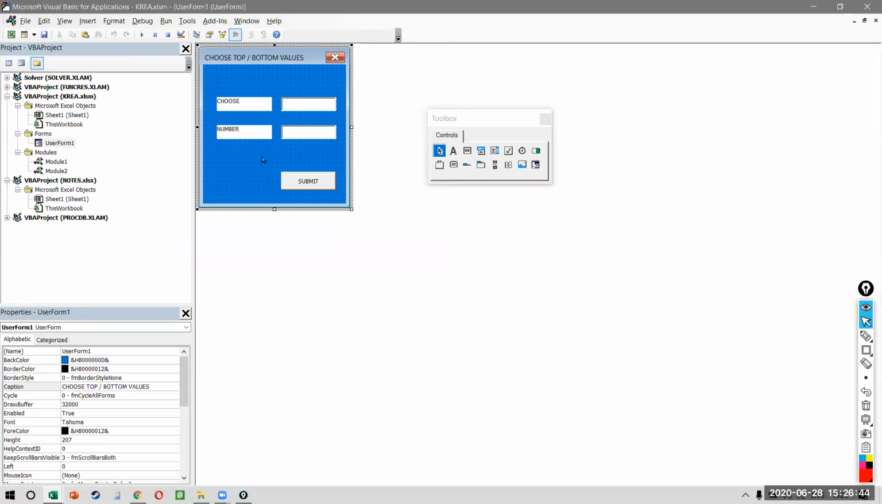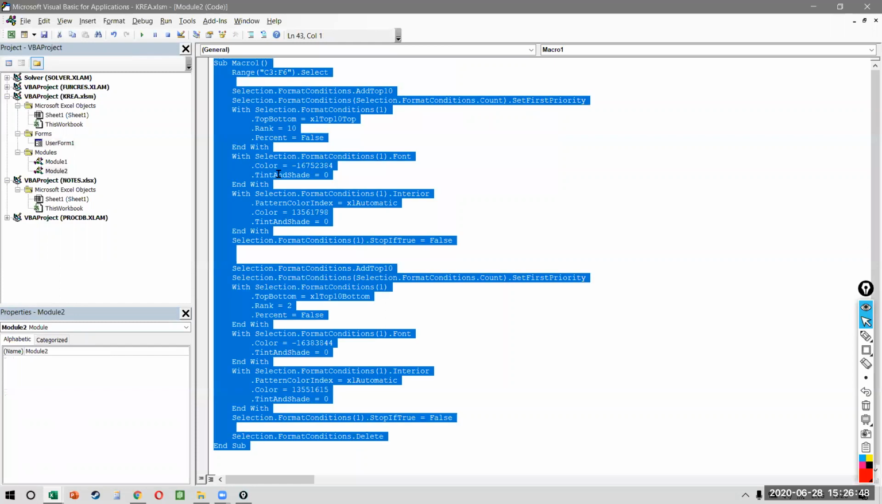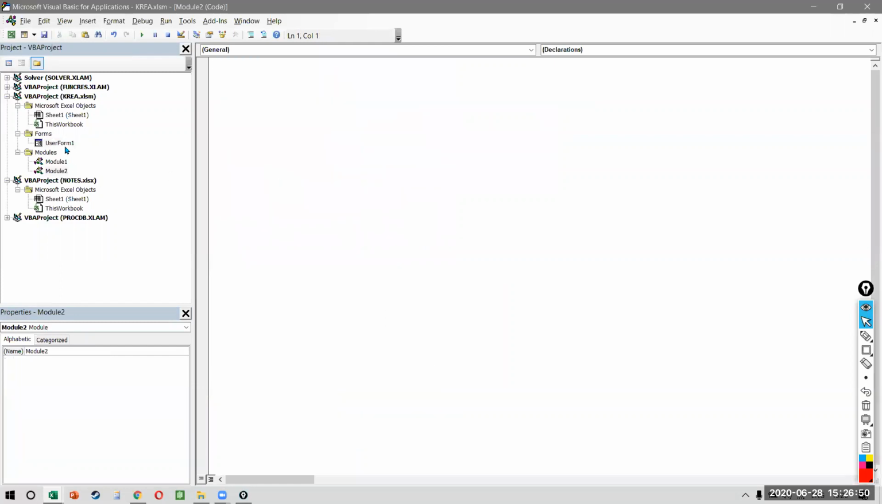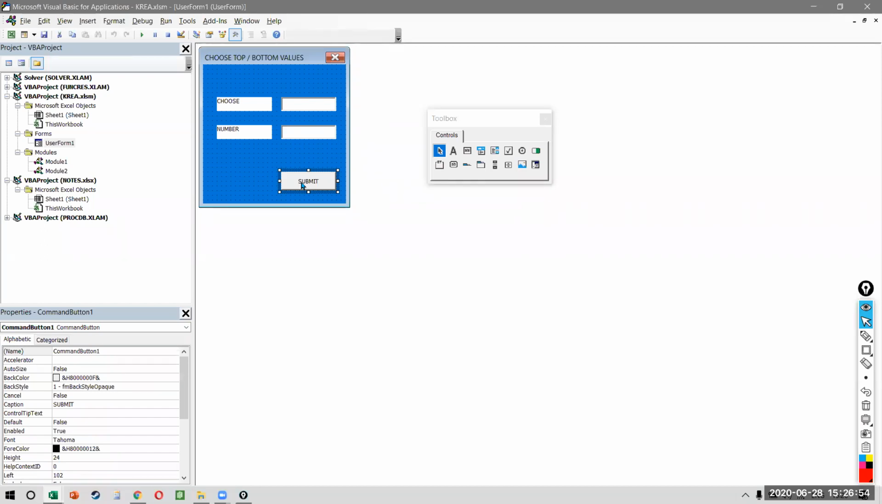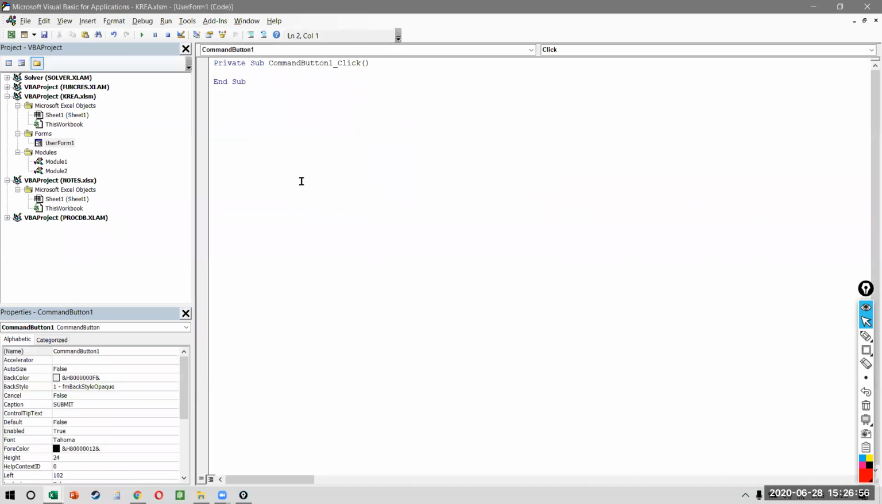But now that code has to come inside the user form. So I'll go back to my module. I will just cut the entire code, go to my user form and double click on submit. Watch carefully. I'm double clicking on submit, which means that this is an event. When will the event occur? When the user is clicking on the command button.